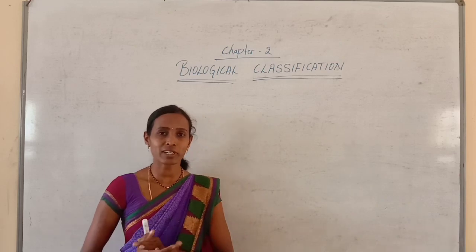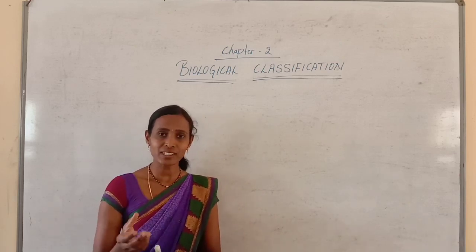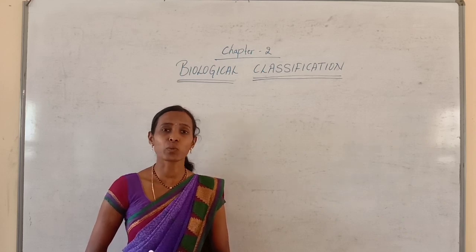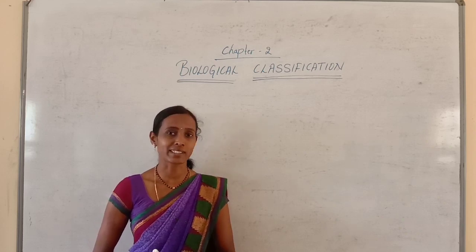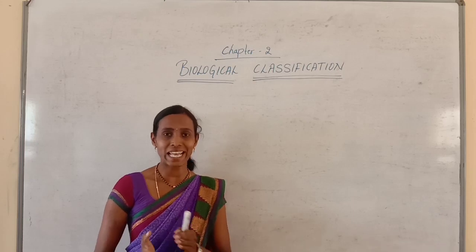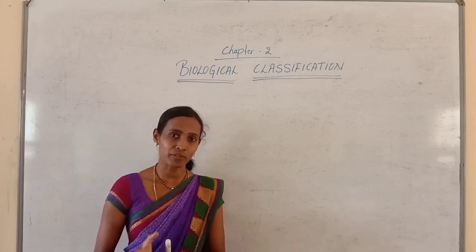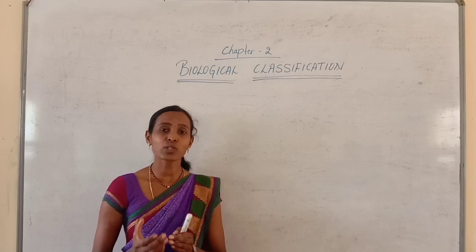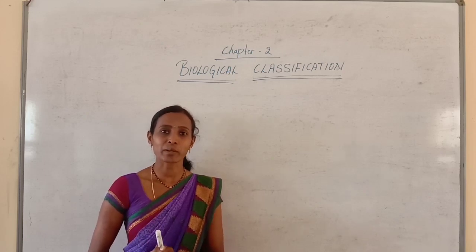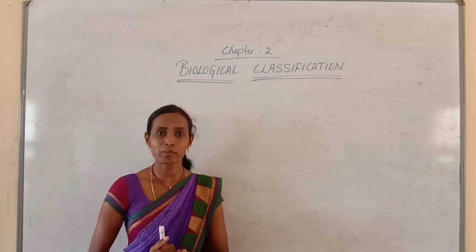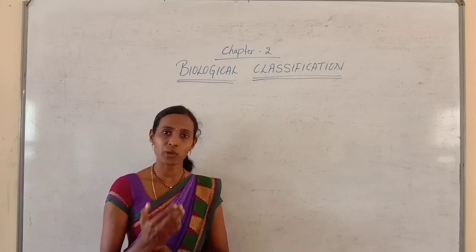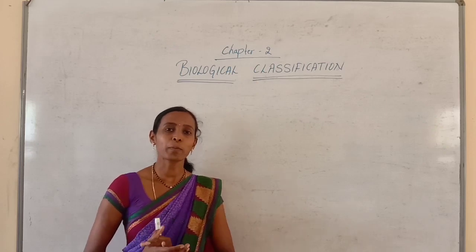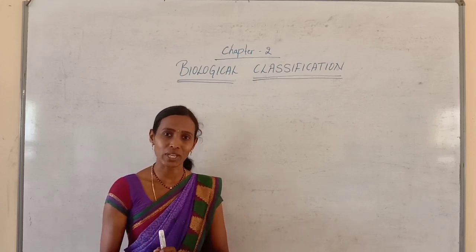Then what is the need for classification? As I told you, there are millions of living organisms on the earth. It is very difficult to identify and describe the organisms. So classification mainly helps to identify the organism and to know their taxonomic level. It also helps to study the organisms of a past life. I have given examples for all these features. And it helps to know the organisms of other localities.